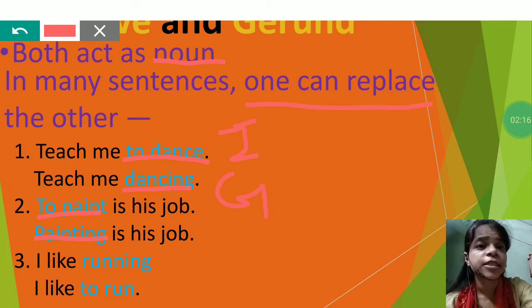See the third sentence: I like running, I like to run. Again, the first one has a gerund, the second one has an infinitive. So you can see in the three examples that you can write an infinitive or a gerund in one sentence, meaning you can replace one with the other. Why? Because both act as nouns.